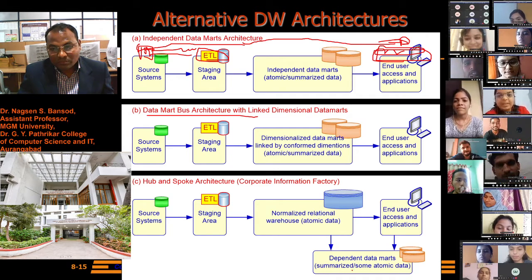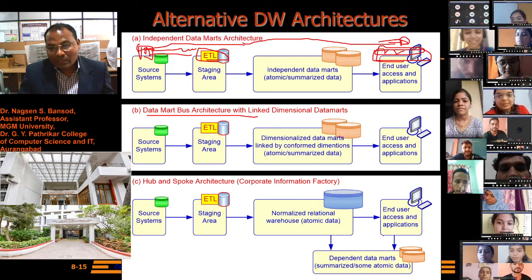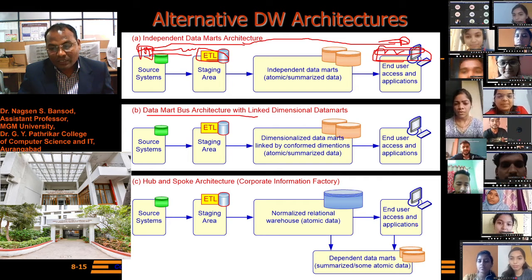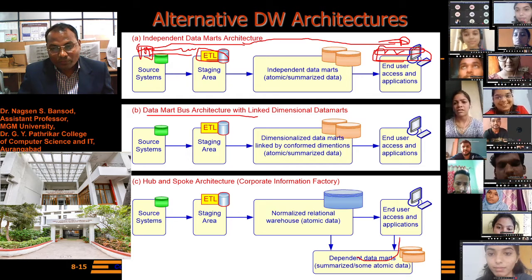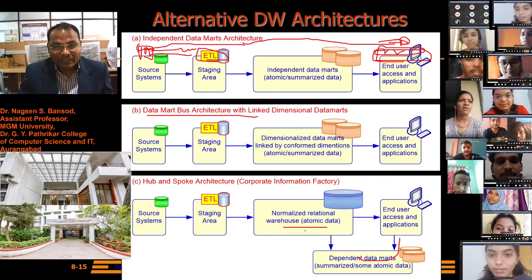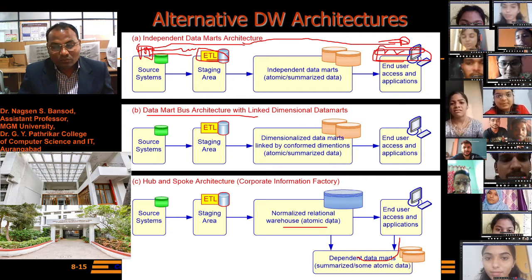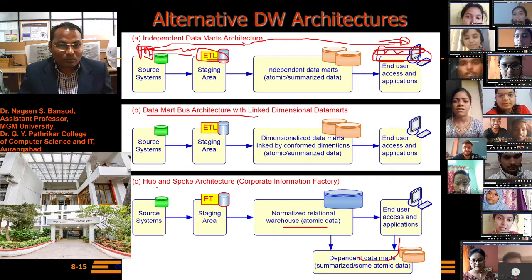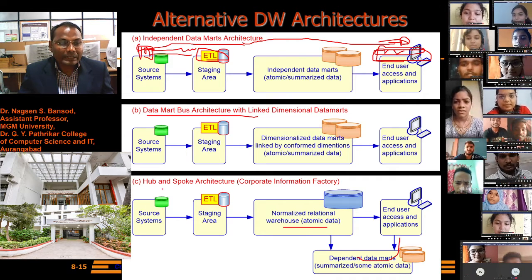Dependent data marts might summarize some atomic data, or the end user accesses application data through the normalized relational data warehouse. There are two steps in this hub and spoke architecture.